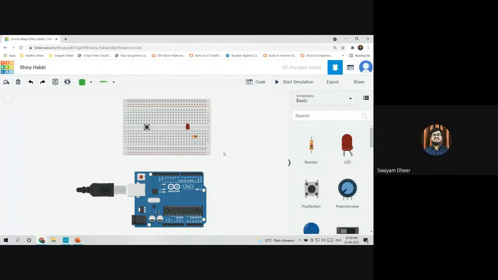So should I continue now? Excuse me, I have a doubt. Can I ask a doubt? Why should we use a breadboard? We can simply join using wires. You can use wires in Tinkercad, right? So why should we use it? No, but see, to avoid the complications. Yeah, exactly. The circuit will be a bit more complicated.